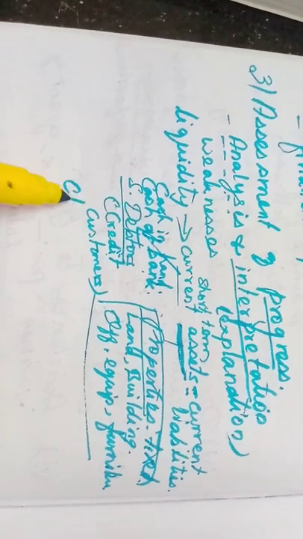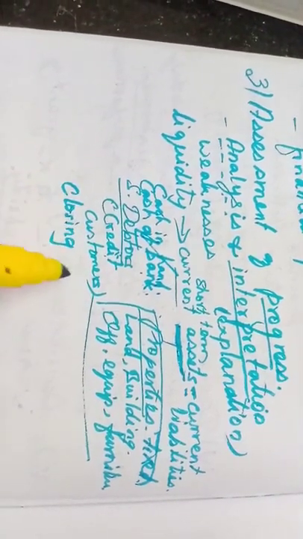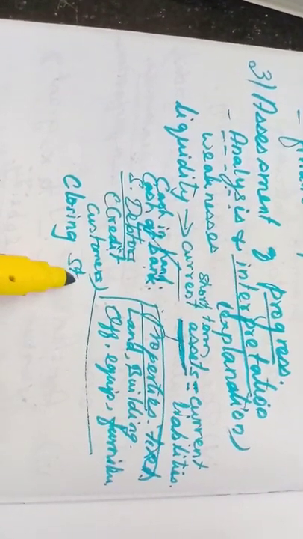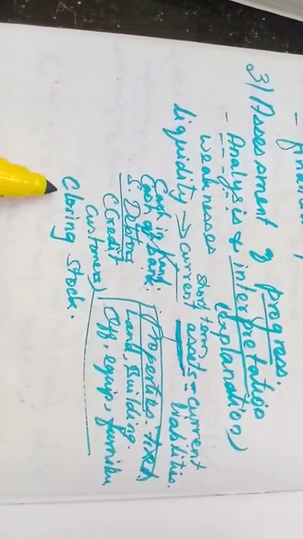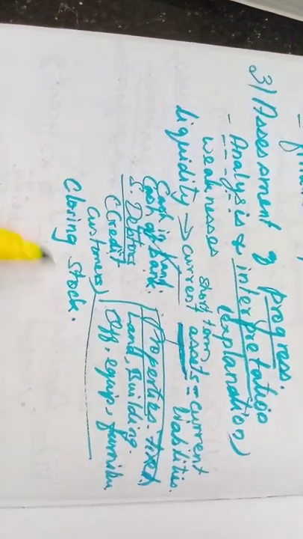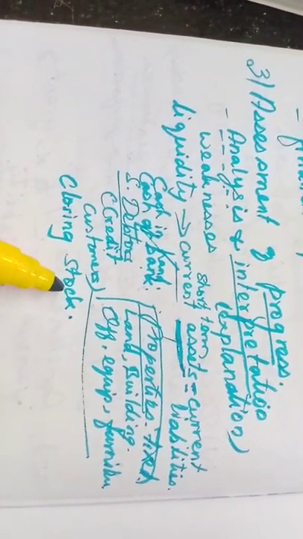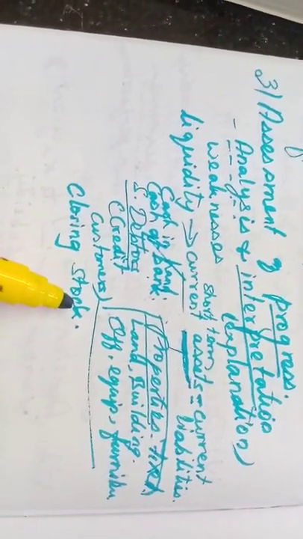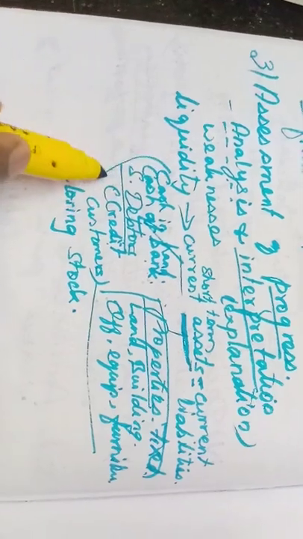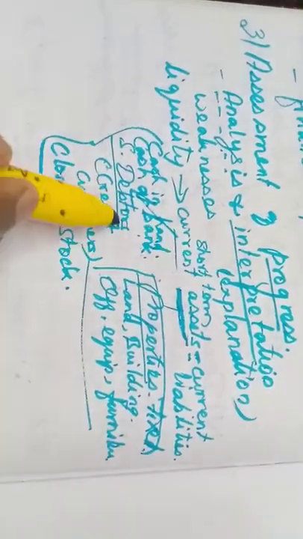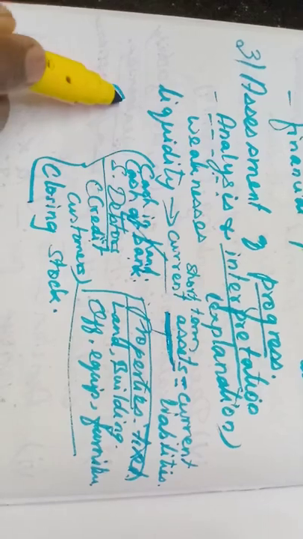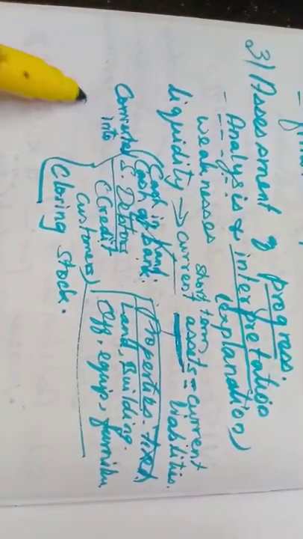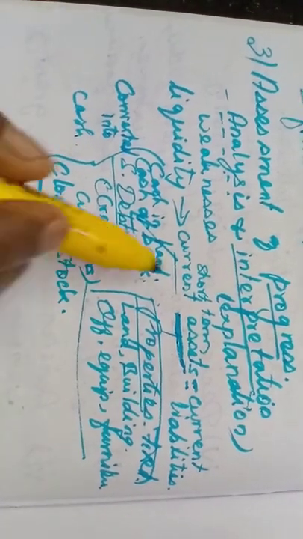Then stock, closing stock. If we are a manufacturing concern that produces something, we may have some stock in the godown or warehouse. That stock we can sell and convert into cash. So what is the overall meaning of current assets? All the assets that can be converted into cash within a short period of time. That is the meaning of current assets.